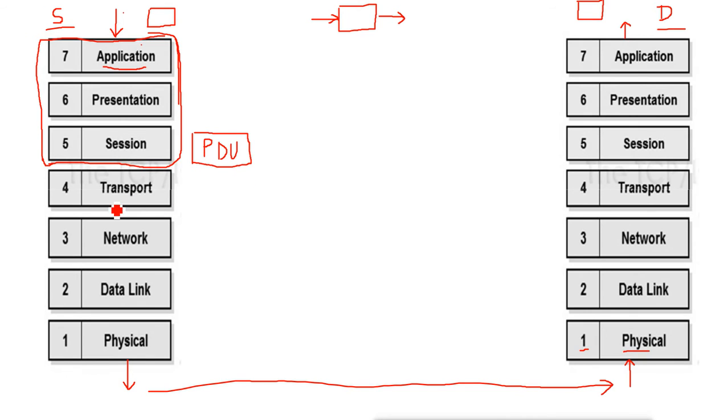The PDU will be forwarded to the next layer, the transport layer. Now the transport layer will start its job. The transport layer's job is to transfer the data. This layer is very important. It is called the middle layer, and this middle layer does a lot of jobs.